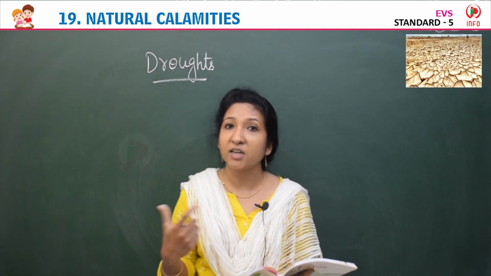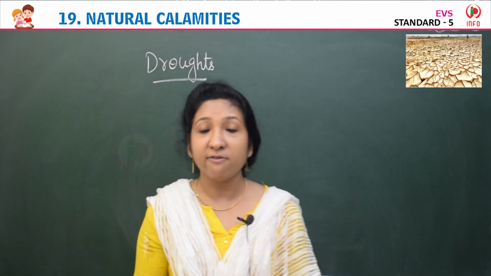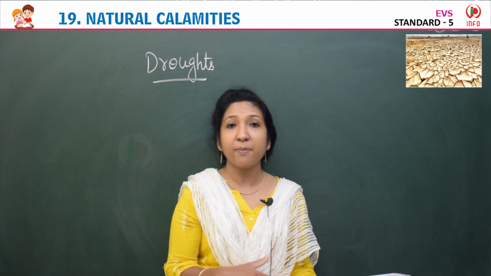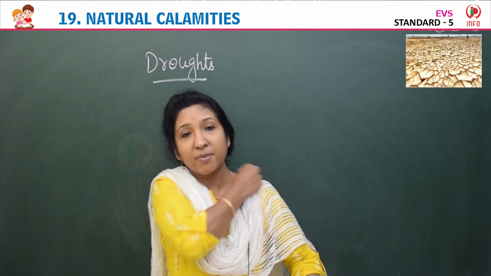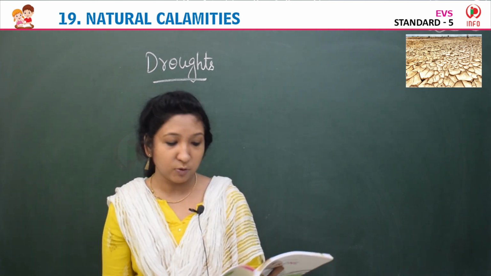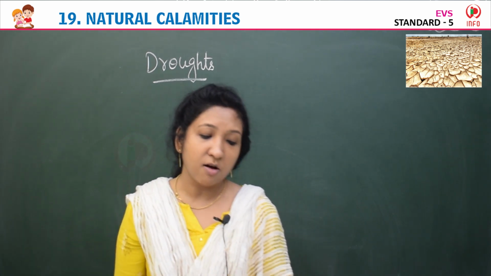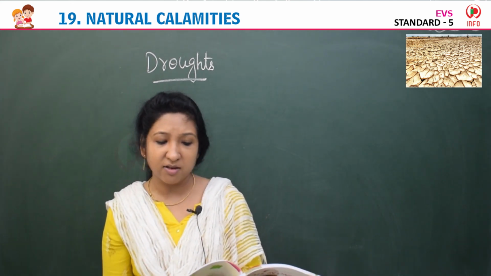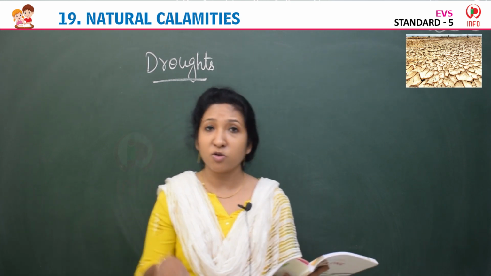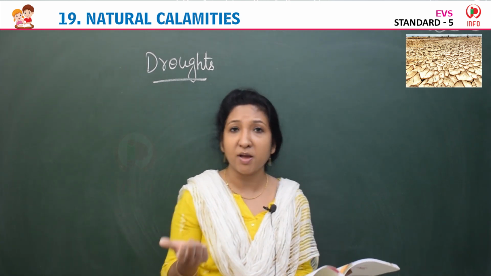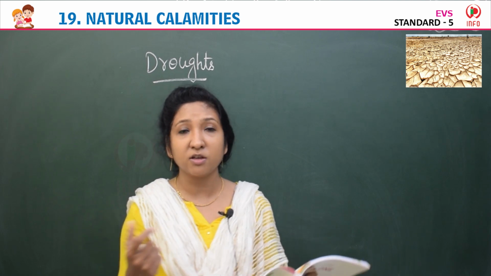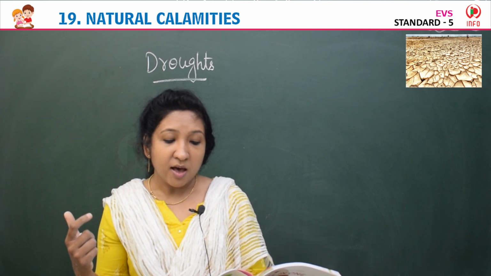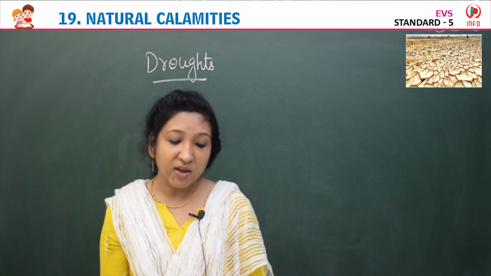Then people find it difficult to live without water. Because of no crops, what happens? It causes famine, means shortage of food also. This happens mostly on account of vagaries of monsoon which are not under our control. Actually farmers also depend on monsoon, and they need rain for growing crops. But these are not in our hands, isn't it? They also usually occur in rain shadow areas.